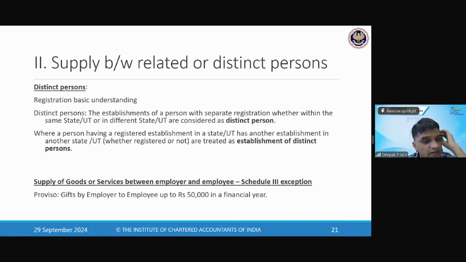Okay, so it means that if we take one registration for all branches, then GST is not liable, and if we take multiple registrations, then GST is liable. You're right, but understand that if you have multiple branches in different states, then you cannot take one GST registration. In each state you will have to take registration from where you are making a taxable supply. If there are multiple branches within the same state, then what you're saying is right. If you have business in multiple states, then you will have to take multiple registrations. You cannot take one registration.